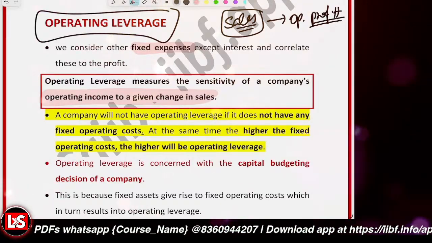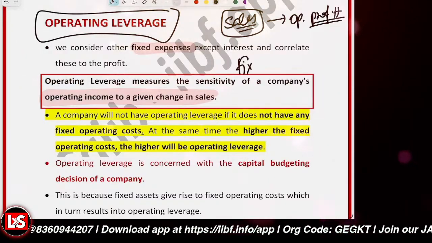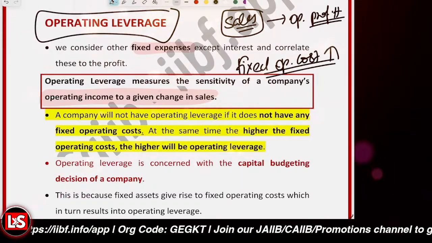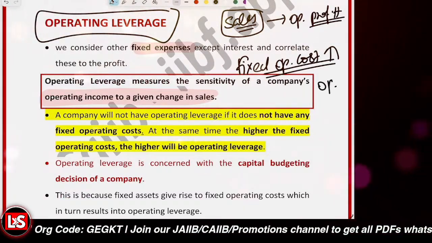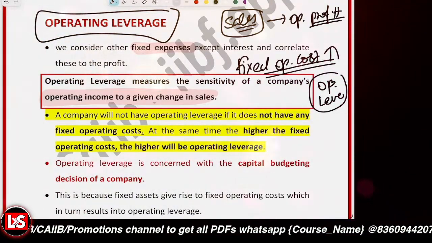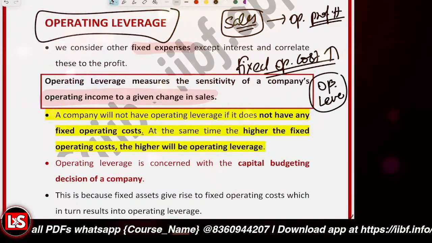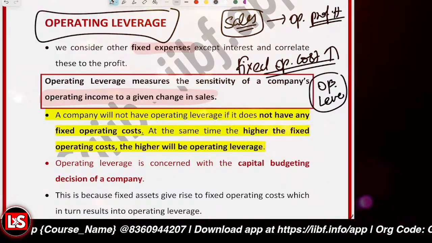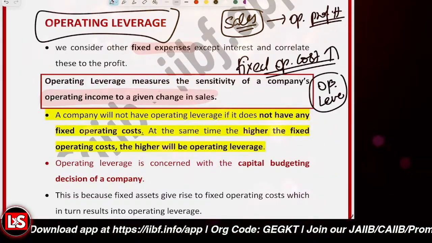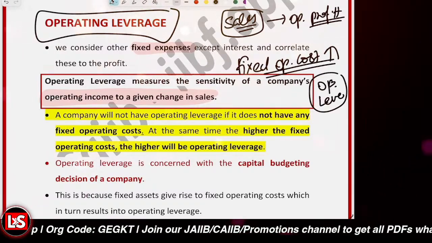If your company has higher fixed operating cost, more operating leverage will be available with you. It means that the operating risk arises due to inability to cover the fixed operating cost. If you have a very high fixed cost, you have high operating leverage, and if you have high operating leverage, you'll have higher business risk also.